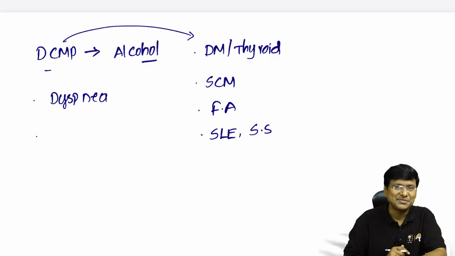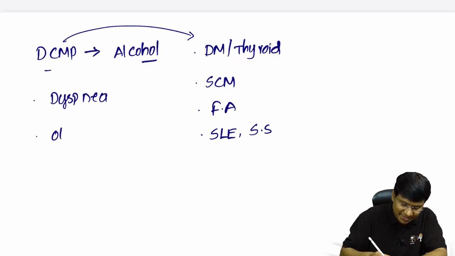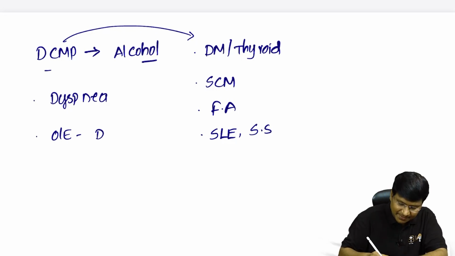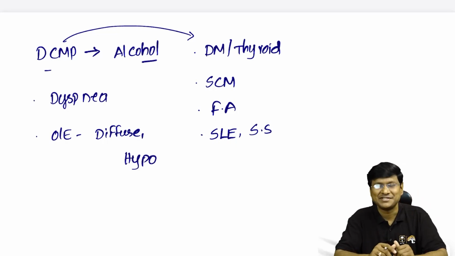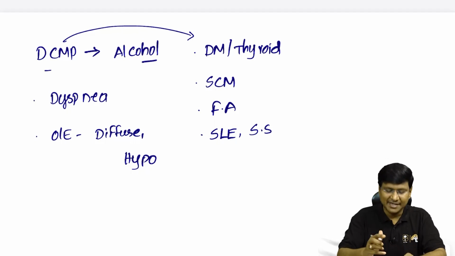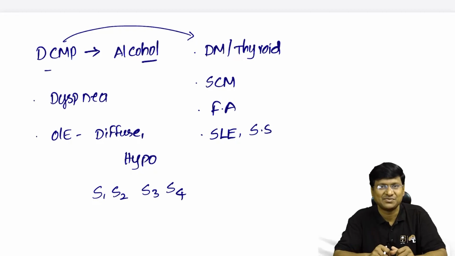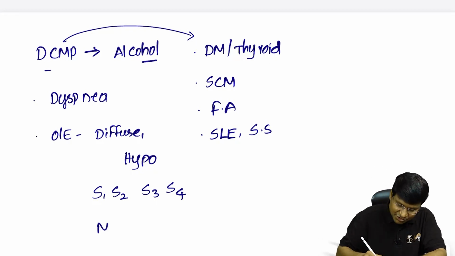Now, in patients with dilated cardiomyopathy, on examination, what will be the type of the apical impulse? The apical impulse will be diffuse as well as hypokinetic in case of dilated cardiomyopathy. And along with the first and second heart sounds, when the individual goes into heart failure, they will also have S3 as well as S4. And there will be functional MR as well as functional TR.